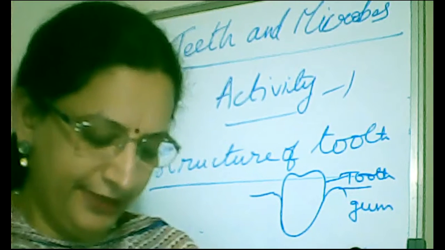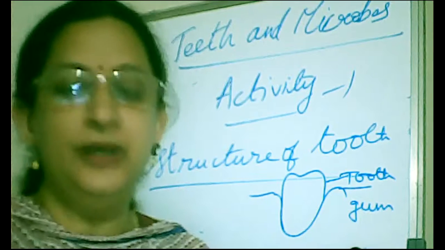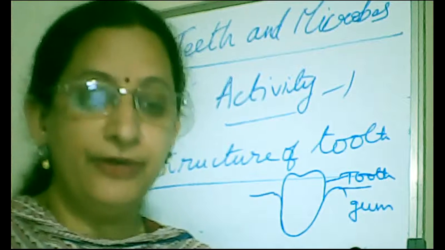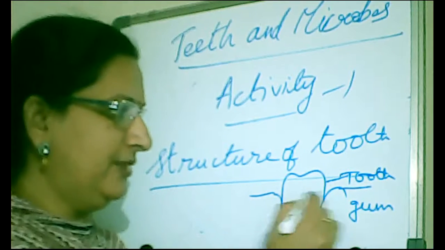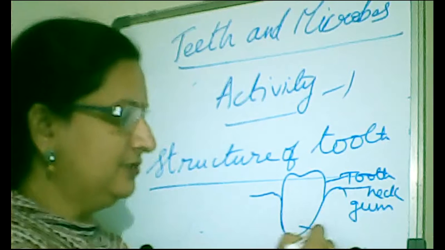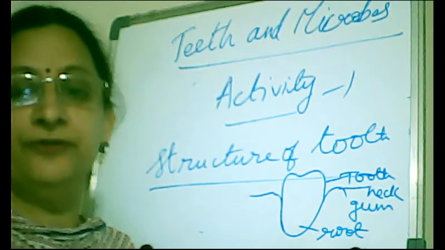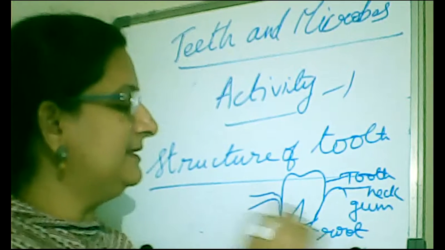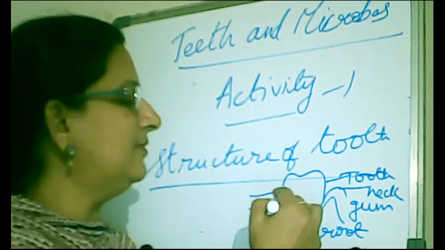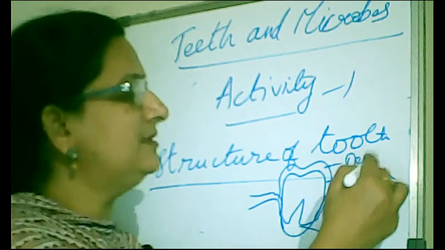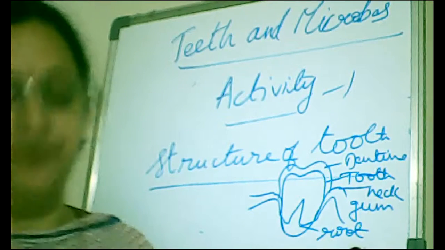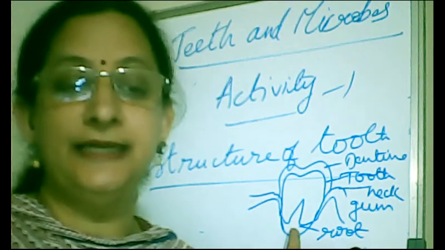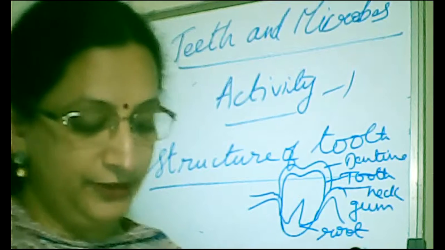We will read in detail from page number 132 about the part where the crown and the root are joined. So the part where the crown and root are joined is called the neck of the tooth. So this is the neck. So what is present here? Here is present the root of the tooth. Which has blood vessels and blood tissues, and this part is called the dentin. And the middle part is called the neck. And the inside part which is there inside the gum is called the root of the tooth.